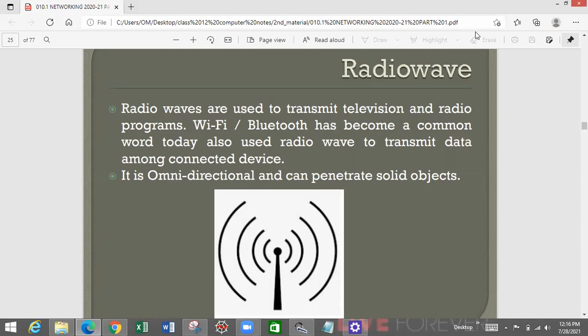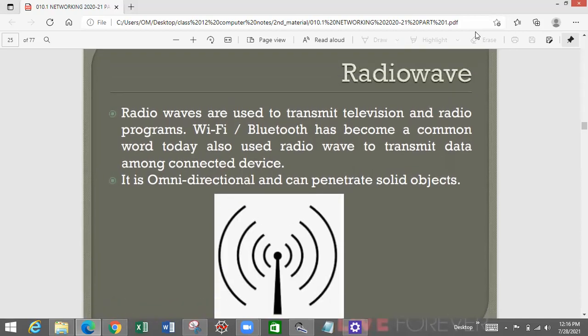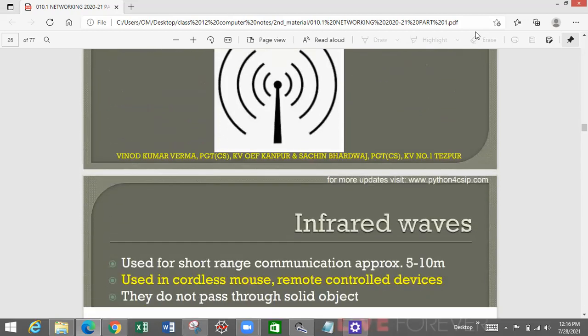It may use radio waves also to connect with nearby devices, or it can use micro infrared also. Now, radio waves are omnidirectional and can penetrate solid objects. Once the transmitter is sending the data, rather than going in a straight line fashion, it propagates in a 360-degree manner. It will move in all directions. So everybody who is tuned to that frequency will be able to receive the data. Also, these radio waves can penetrate solid objects and move through them.